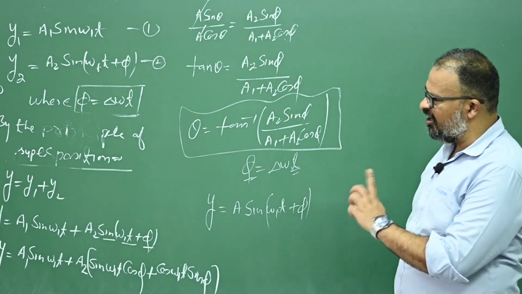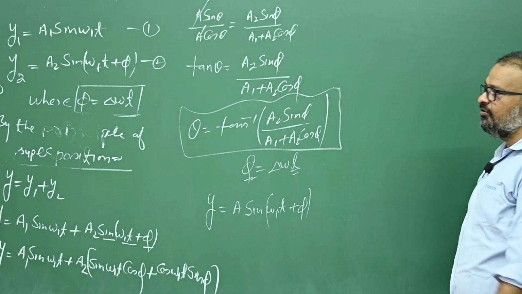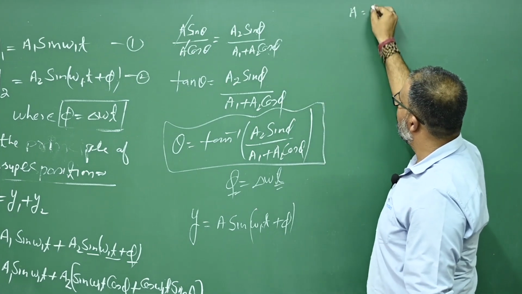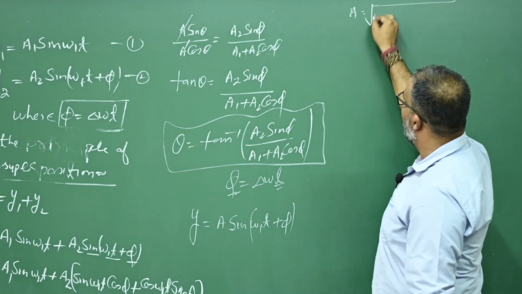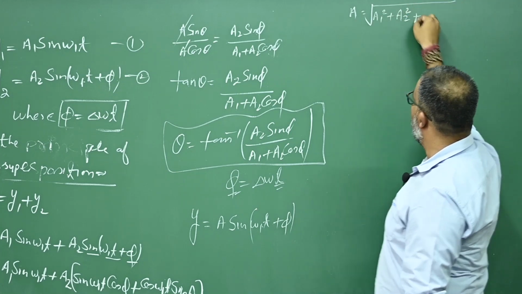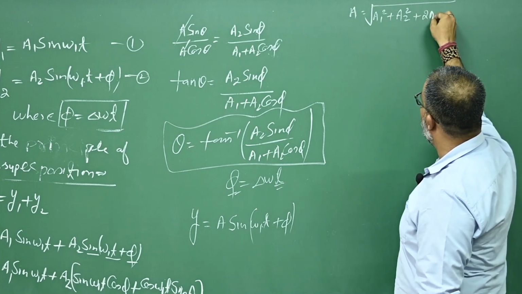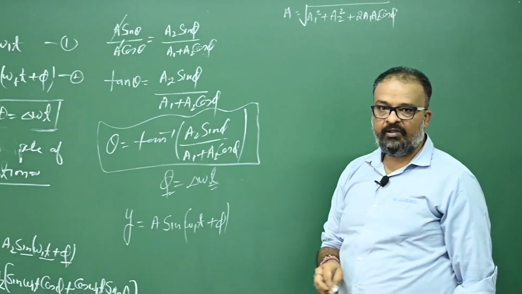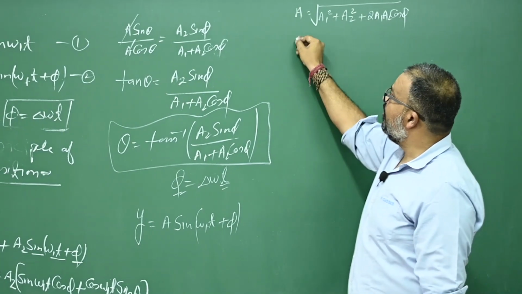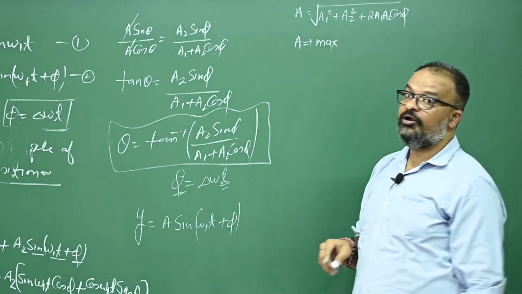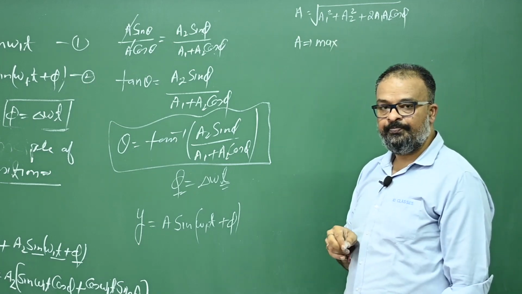Now what is happening actually in these beats, that we have to understand. Now listen, what was the amplitude? A1 square plus A2 square plus 2 A1 A2 cos phi, right? I'm talking about when the amplitude of the new superimposed wave, that means the amplitude of the beat, is maximum.